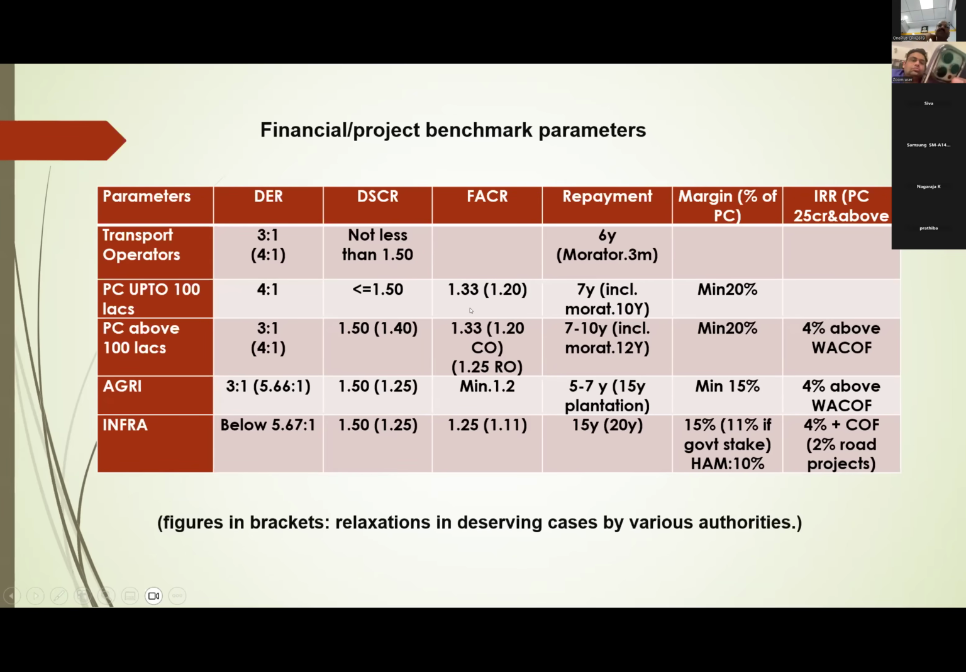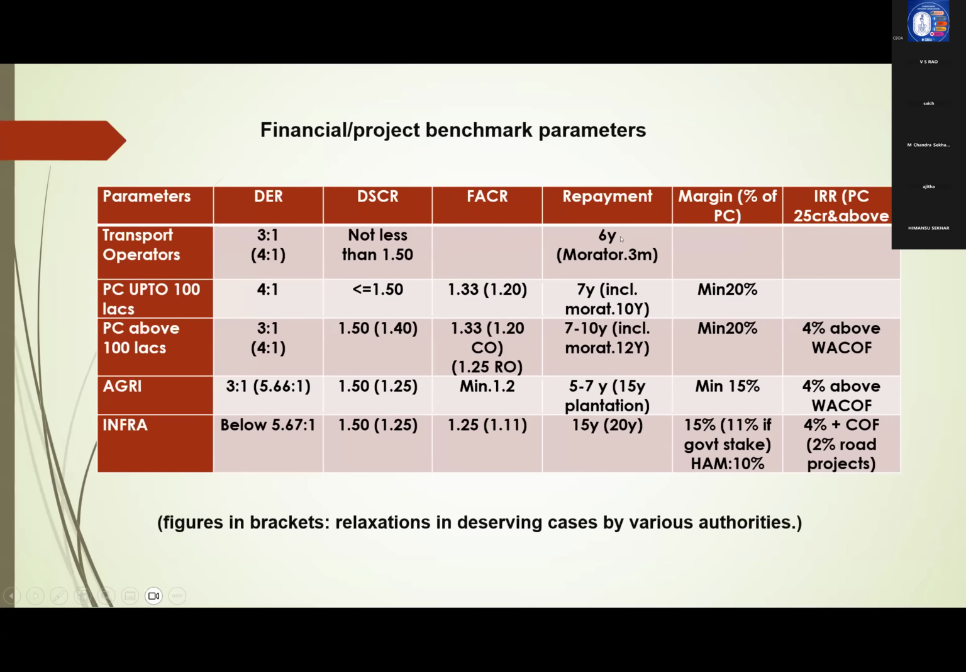Fixed assets coverage ratio in general 1.33. It can be reduced to 1.20 in case of genuine reasons. So FACR generally 1.33, it can be reduced to 1.20. Here, 1.20 is CO power for above 100 lakhs, and 1.25 is RO power. For agriculture, 1.20 only. Infra up to 1.11 also accepted. This is FACR, fixed assets coverage ratio. What is this ratio? Total fixed assets divided by term loans. Right?